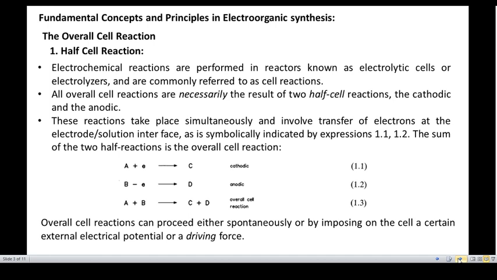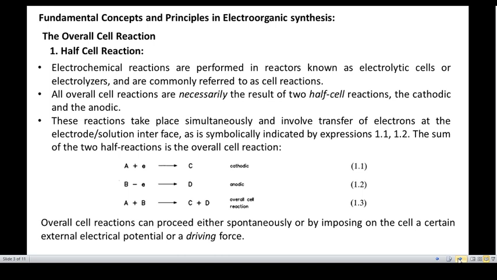In every electrochemical reaction there are two half cell reactions, one cathodic and the other anodic, and they take place simultaneously.